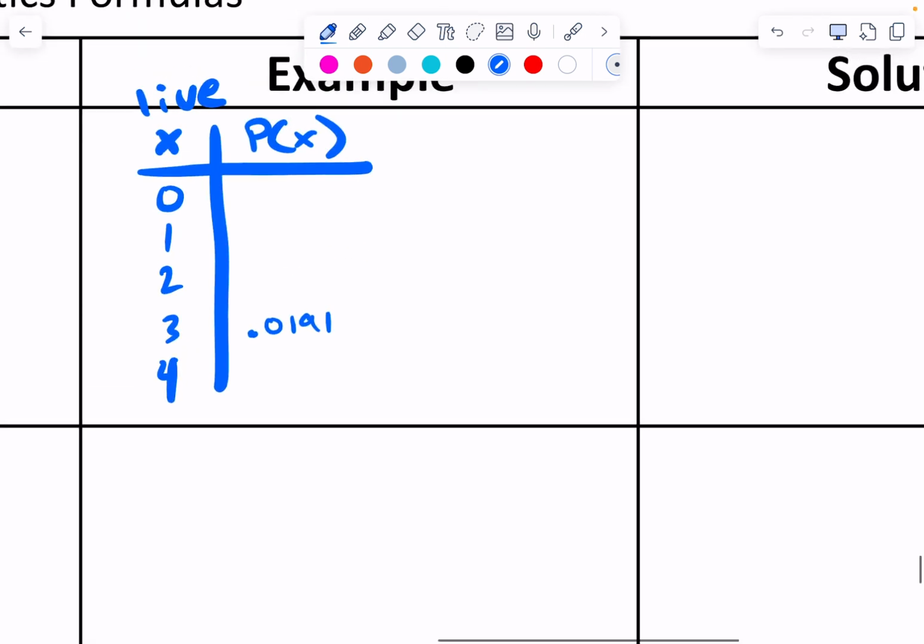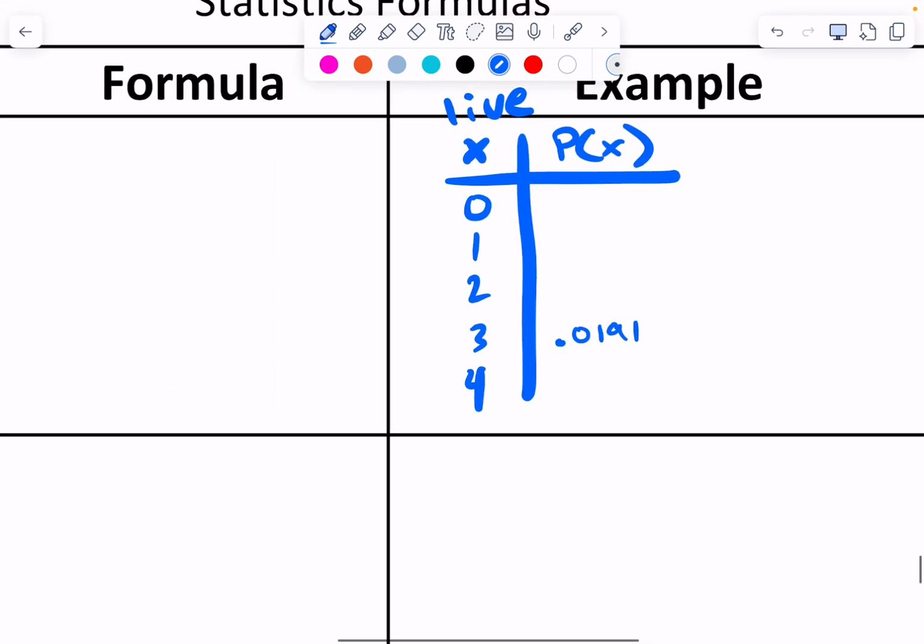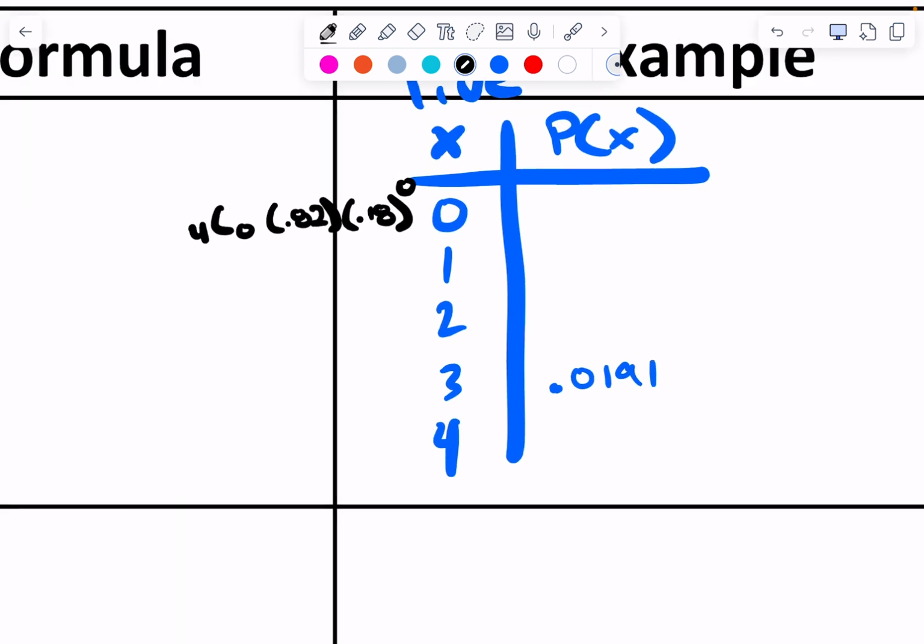If I'm trying to find, let's say this first one, I would do 4C0, 0.82 to the something power, 0.18 to the something power, right? If I want 0 to live, where does the 0 go? On the 0.82 or the 0.18? 0.18, because my live rate is 0.18. That means on the 0.82 goes 4.